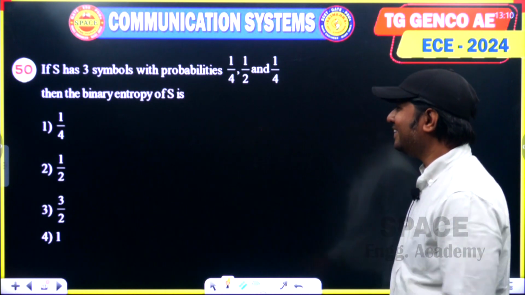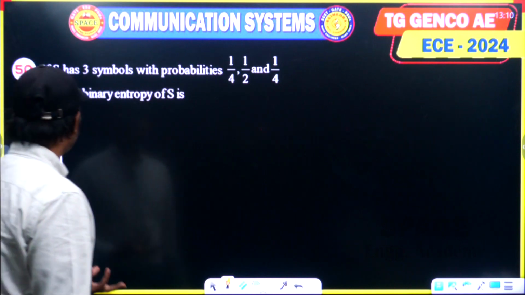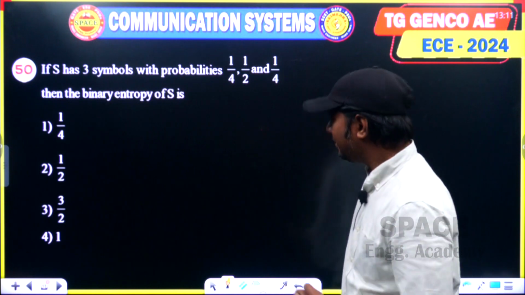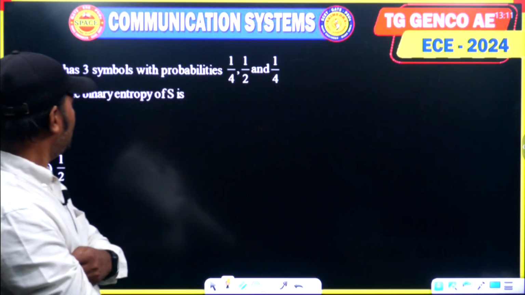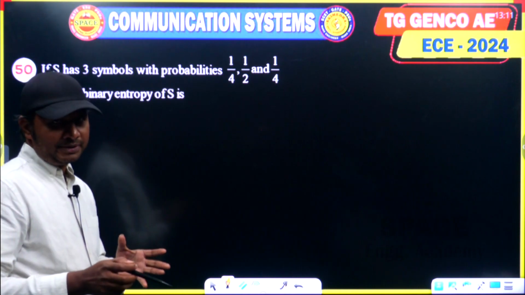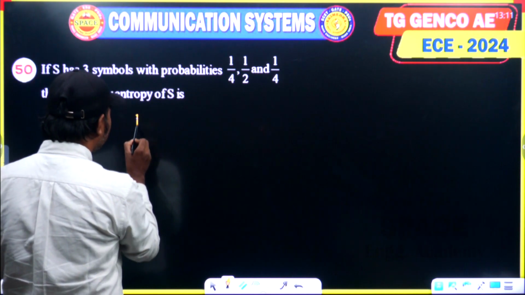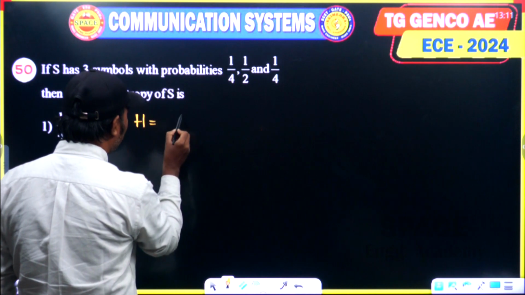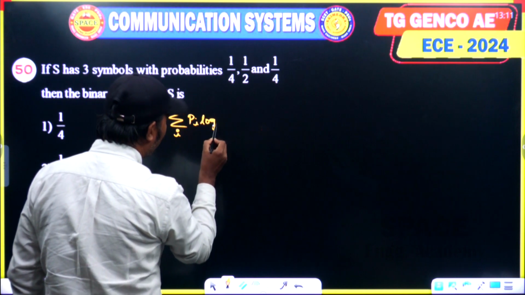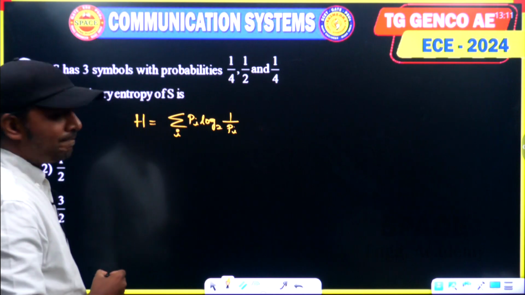If S has 3 symbols with probabilities 1 by 4, 1 by 2 and 1 by 4, then the binary entropy of S is, a very easy question. Entropy gives the average amount of information, denoted by H, and is given by the formula summation over i of Pi log base 2 of 1 by Pi.